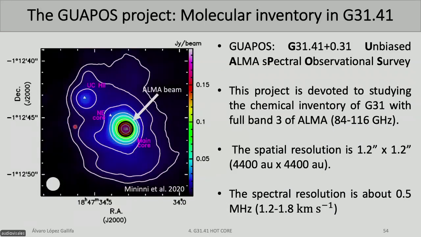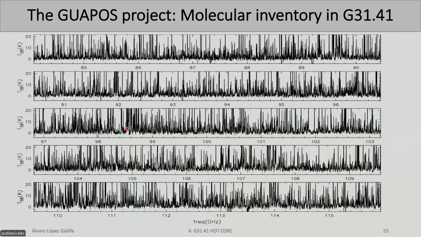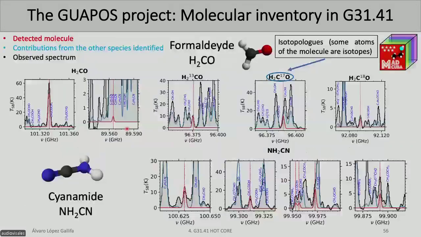So how do we study this source? Thanks to the WAPOS project. The WAPOS project is devoted to studying this source with ALMA. And ALMA is basically studying this part, this black part, which is the hot core, which is the part that we are interested in. And we are covering full band 3, ranging from 80 to 116 gigahertz. We work at radio regimes, which means that we work with gigahertz. Okay, so this is the spectrum that we obtain with ALMA. It's really crowded with a lot of transitions, so we need the help of MADCUBA to characterize this source.